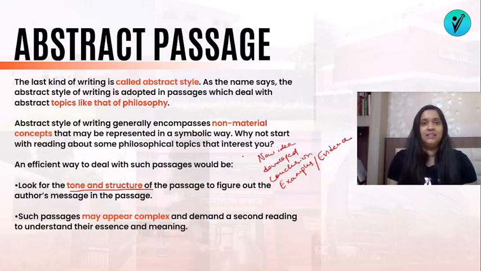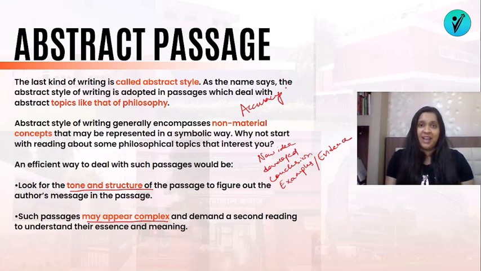So once you understand this, it becomes easy for you to explain it and also answer the questions. Look for the paraphrase in the options that you have to choose, also the options that you need to eliminate. So such passages may appear complex and they might demand a second reading to understand their essence. So don't worry, because if you focus on accuracy and if you have the time, you can give it a second read. But if you feel it is taking more time than necessary, that will only happen if you don't start practicing from now. Then you can also skip this passage and come back to it later.